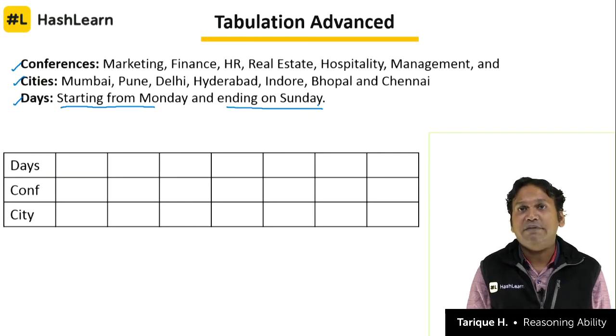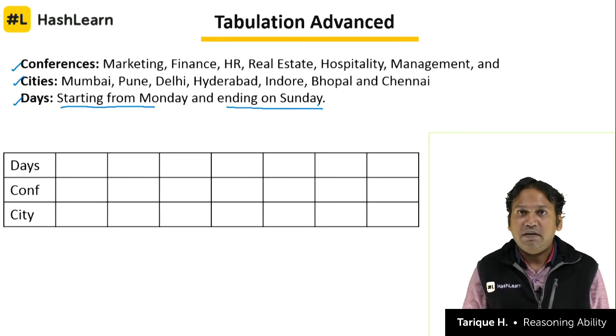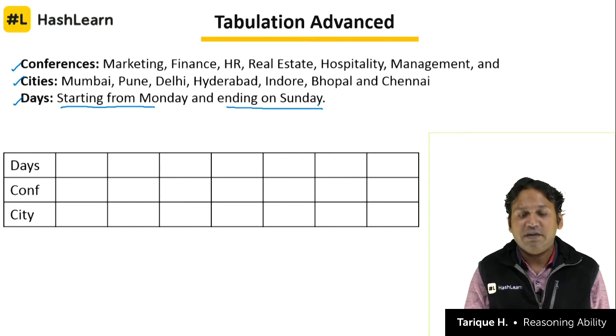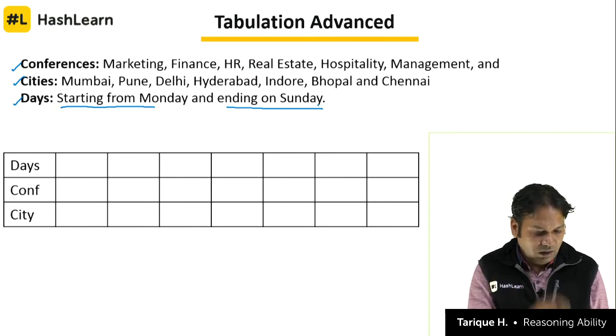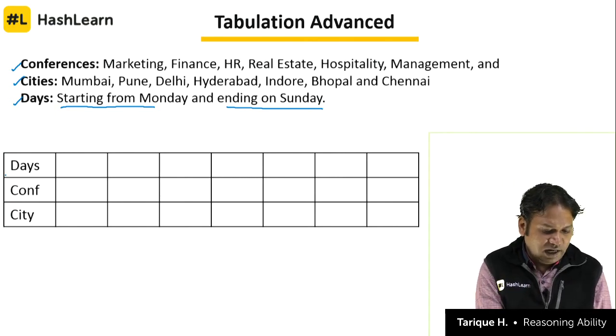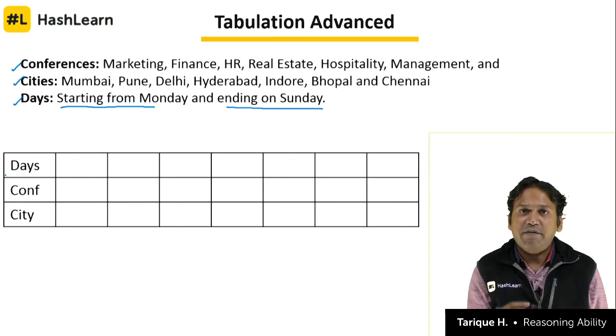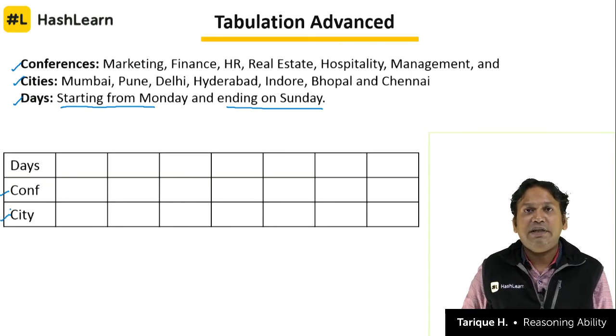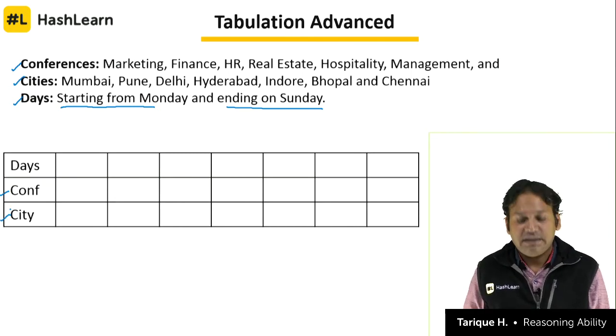If we have months given to us in a question, suppose for example there are 7 movies releasing on 7 months starting from January ending in July, we'll write down the name of months in the first row, or we can write down the name of years in the first row. Followed by, now first we write down days and then we match days with the conference and city. We match the days with the conference and city that is there.